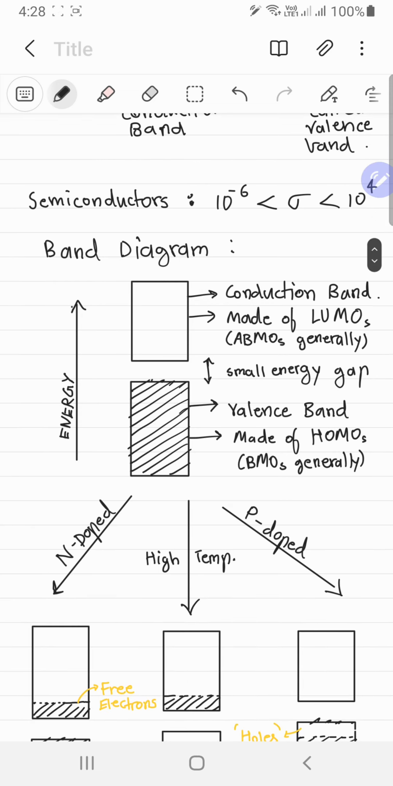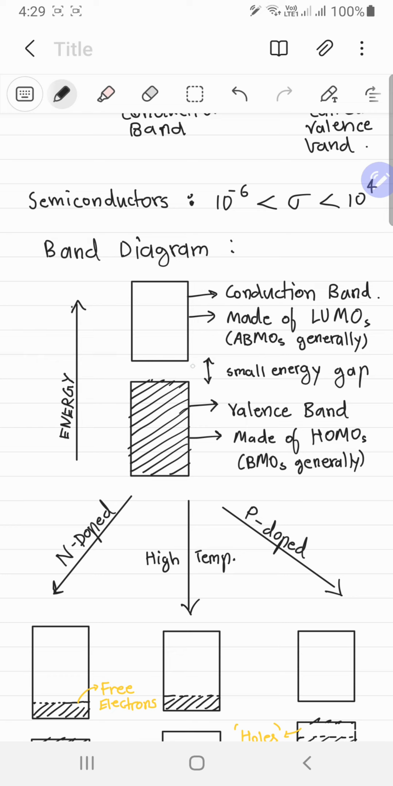So this HOMO thing, it could be anything, but generally it's the bonding molecular orbitals. Similarly, this LUMO thing, it could be orbitals from the next period or higher orbitals, any higher orbital, not just the anti-bonding orbitals. It could be anything, but in general you have anti-bonding molecular orbitals which form this band.